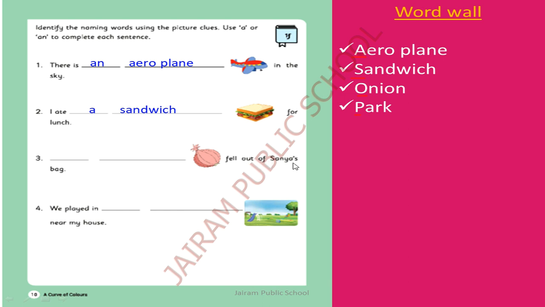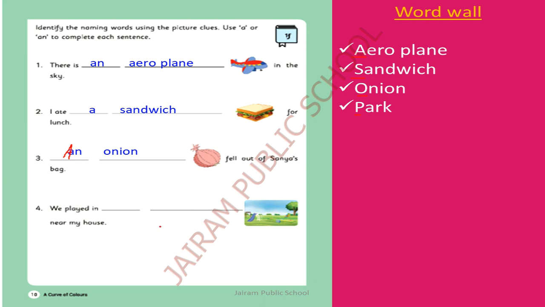Dash fell out of Sanya's bag. What is this? This is an onion. So here onion is a naming word, a singular naming word which starts with the letter O. What is the sound of O? O, O, O. It is a vowel sound. So we will add "an": an onion. Here you should write in a capital letter, because it is the first word of the sentence, and the first letter should be in capital letter. Okay, An onion fell out of Sanya's bag.